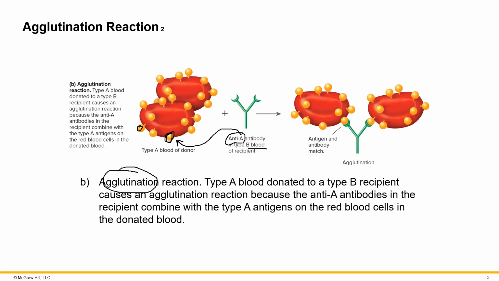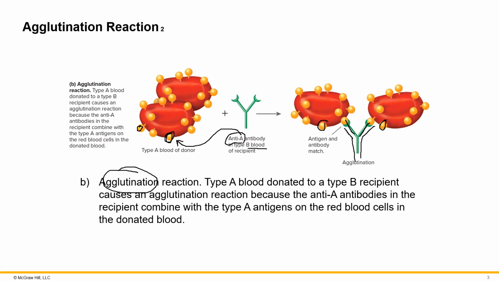So in an agglutination reaction, this anti-A antibody in the recipient's body is going to attack these type A antigens, and it is going to form a rigid crosslink, which forms little clot-looking structures, which is bad news because if red blood cells get clotted in your bloodstream, then you can have hypoxia and not enough gas exchange.